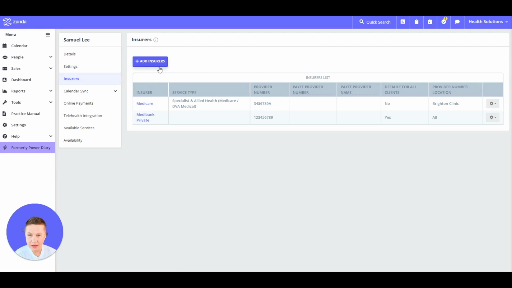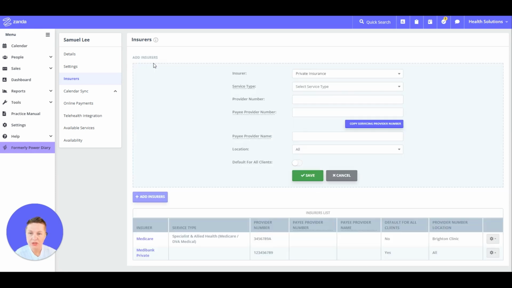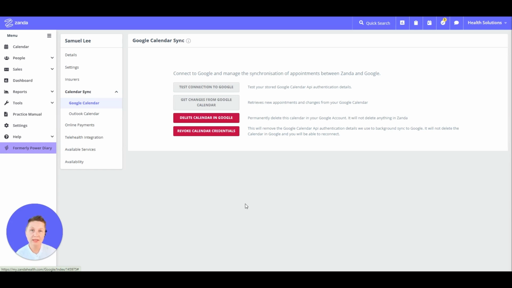So here you can add the practitioner's insurer registration details or edit them. Let's click add insurers, and here you will be able to select the type of insurance company they are registered with and enter the relevant insurer registration details. Each practitioner's calendar in Zanda can be synchronized with their personal Google Calendar and their Outlook calendar.